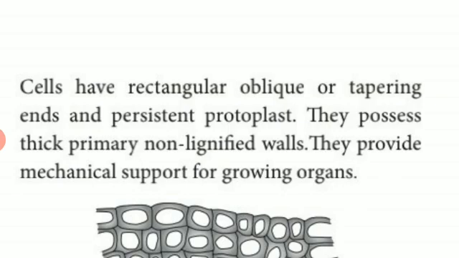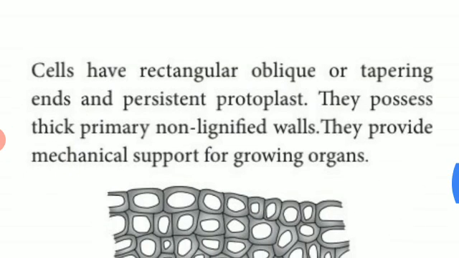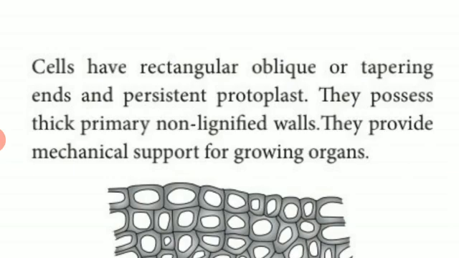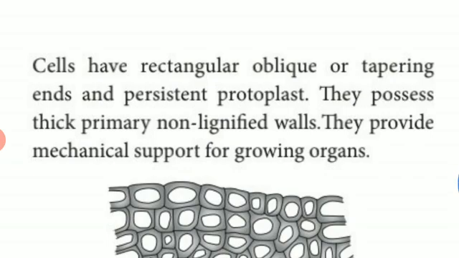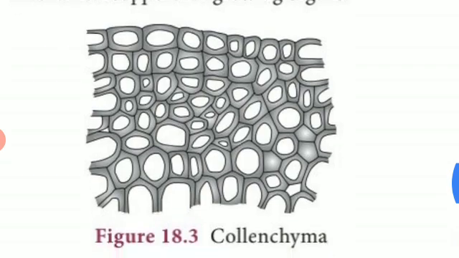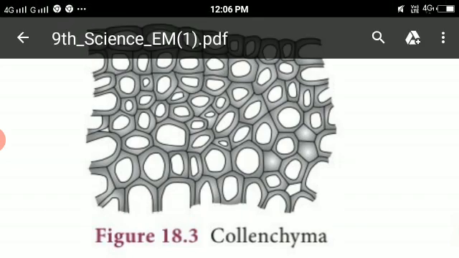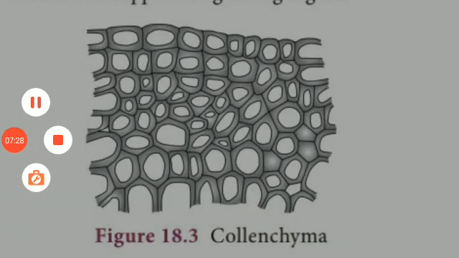The main function of these cells is that they give mechanical support to the plants. They give support to the organs. It means the strength is given by them. So look at the pictures. These cells have a tapering end, which is not very sharp. The shape is uneven, and the cells are similar in size. This is also a very good picture of these cells.